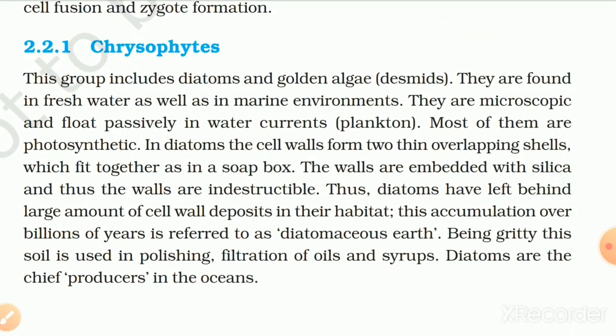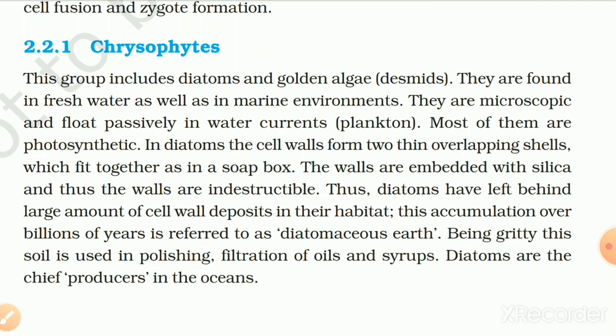2.2.1 Chrysophytes. This group includes diatoms and golden algae (desmids). They are found in fresh water as well as in marine environments. They are microscopic and float passively in water currents, as plankton. Most of them are photosynthetic.